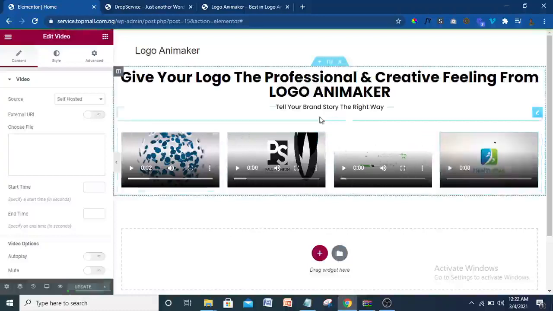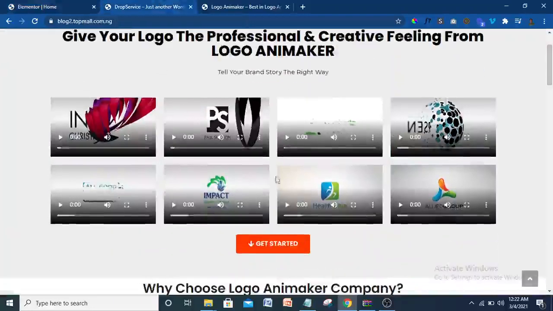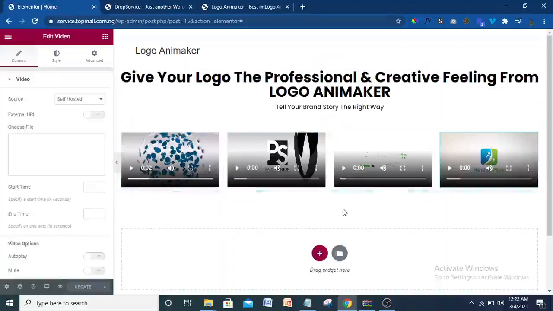So I'm just going to duplicate it. Although the videos I have here on the demo website are all different, just to save time, I'm just going to duplicate these 2 times. But you can change them to anything you want.